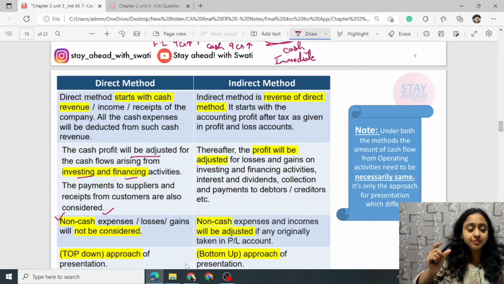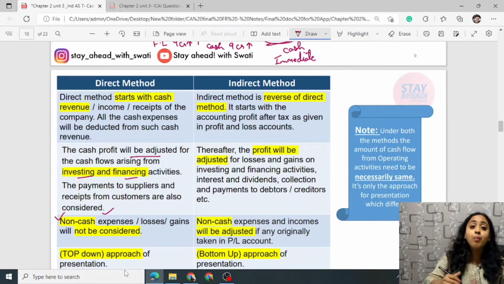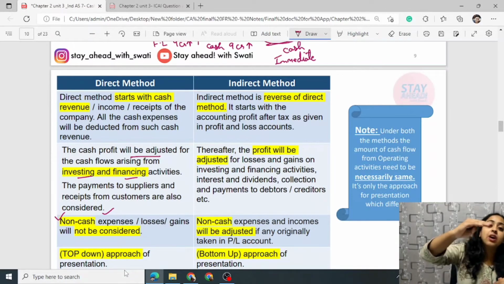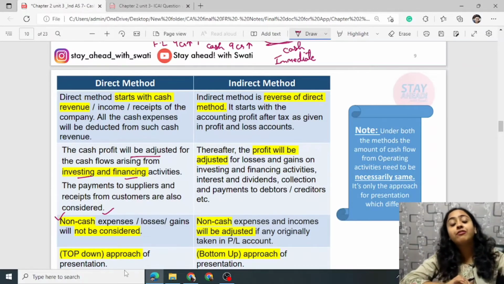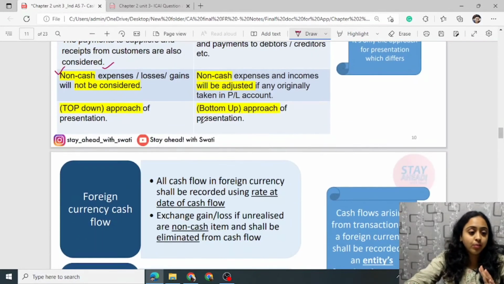Now TOP, this is top down approach, that is incomes minus expenses and then cash flow. Whereas here this is bottom up. Why bottom up? You are starting with the net profit and then you are heading towards operating. You are removing the extra things that have already been recorded, which should not have been recorded for calculating cash flow under operating activity. This should necessarily be same. The operating activity cash flow should be same under direct and indirect method, both.